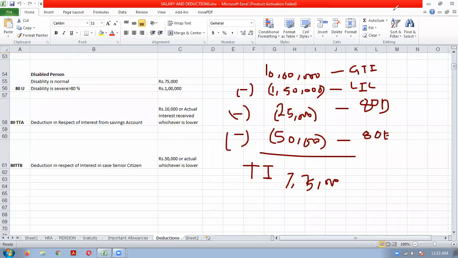Otherwise, you cannot claim deduction like that. If you are actually incurring expenditures, then only you can claim the deduction. Okay, so this much comfortable, everybody? Yes or no?